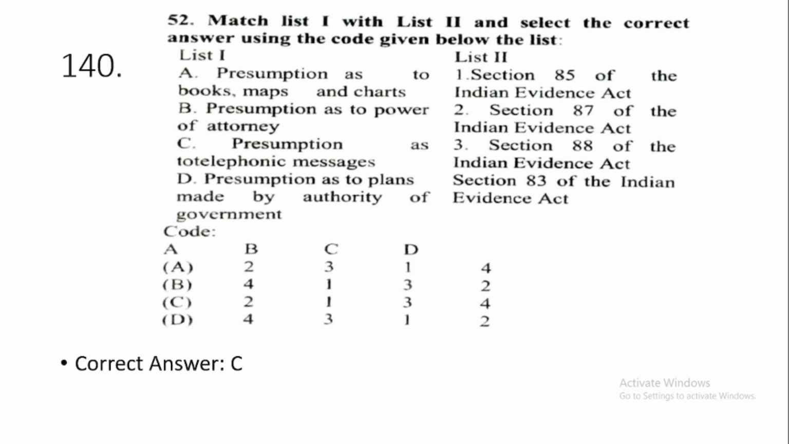So let us match. Presumption as to books, maps and charts has been given under Section 87 of the Indian Evidence Act. Presumption as to power of attorney has been given under Section 85 of the Indian Evidence Act. Then presumption as to telephonic messages has been given under Section 88 of the Indian Evidence Act, and presumption as to plans made by authority of government is given under Section 83 of the Indian Evidence Act.